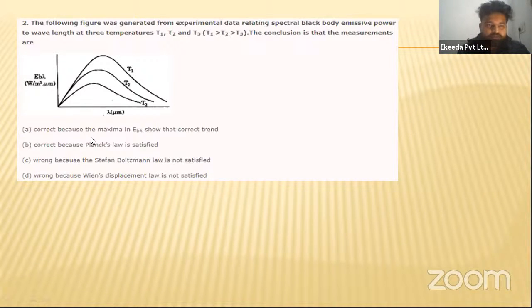So let us see the options. Correct because the maxima in E_b lambda show the correct trend. Correct because Planck's law is satisfied. Wrong because the Stefan-Boltzmann law is not satisfied. Wrong because Wien's displacement law is not satisfied. So which one is the answer? Tell me, Ritik Kapoor. Anshul, you can tell me. Which one is the correct answer for this?